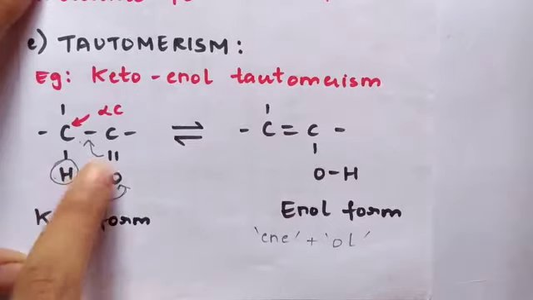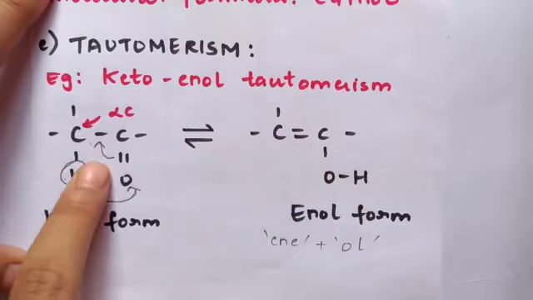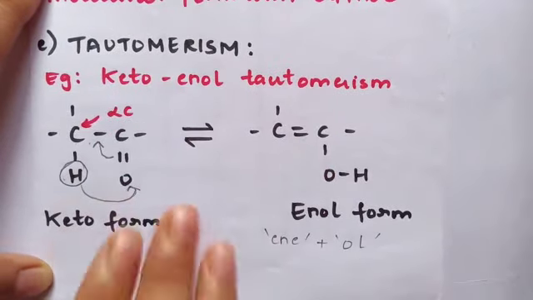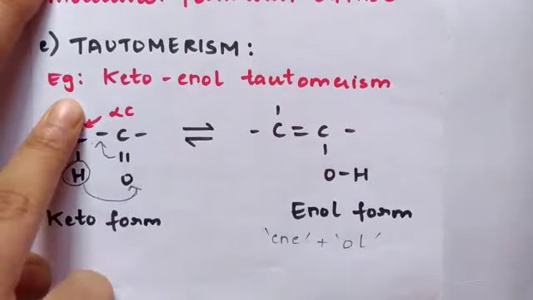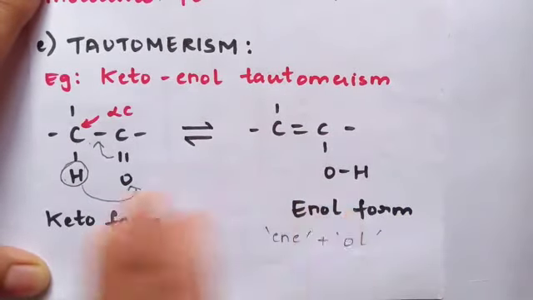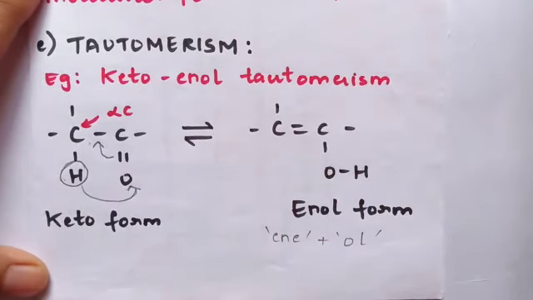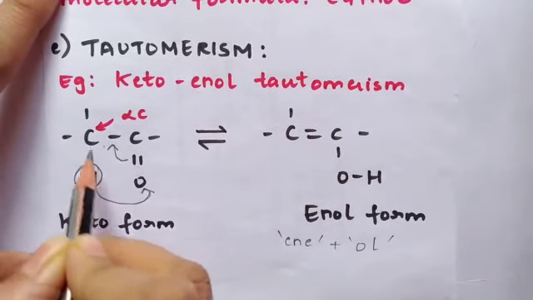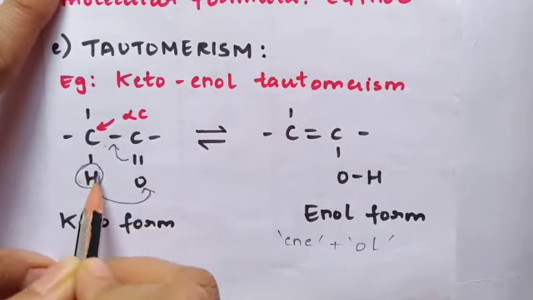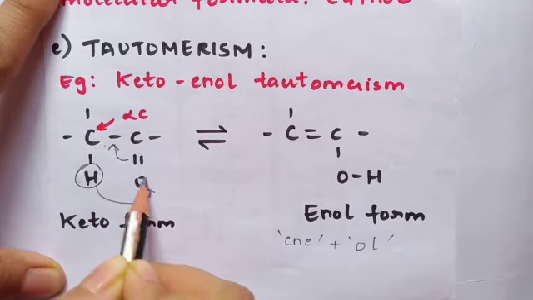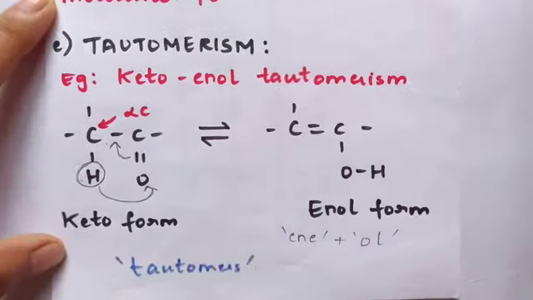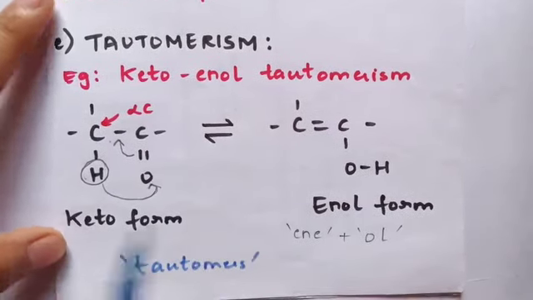So from the ketonic functional group you can form the enol functional group just by shifting some bonds. Shifting of bonds is known as tautomerism. The molecular formula is everything still the same, but we get two different compounds just by shifting of bonds. The alpha hydrogen, meaning the hydrogen attached on the alpha carbon, will be shifted onto this oxygen atom and this double bond will be shifted to the center. And they are known as tautomers of each other.